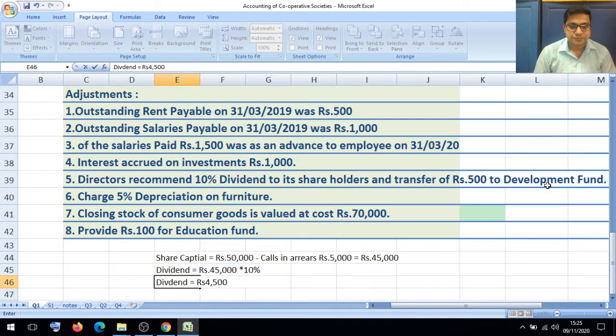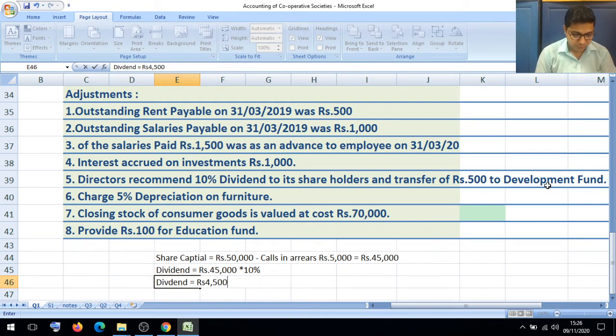Then after that, charge 5% depreciation on furniture. Furniture value is 24,000. The 5% depreciation is 1,200, which we have to deduct. And next effect, we have to show it on our profit and loss account debit side. Provide rupees 100 for education fund.